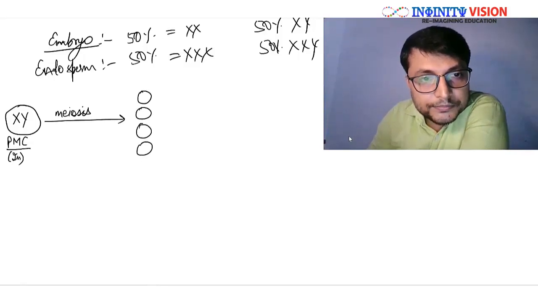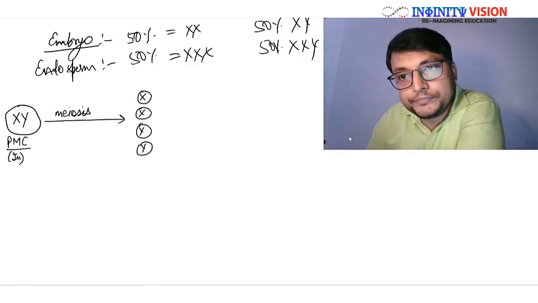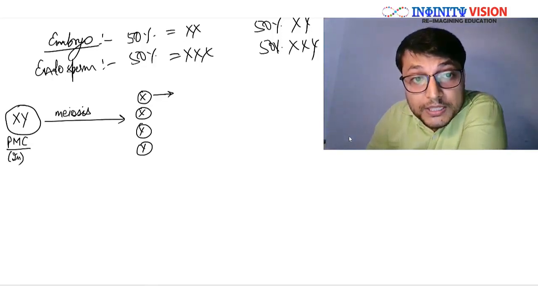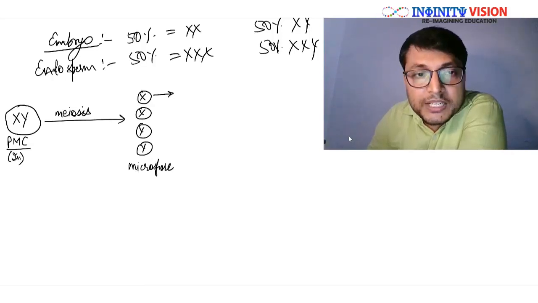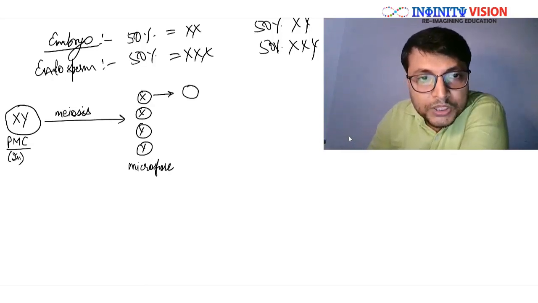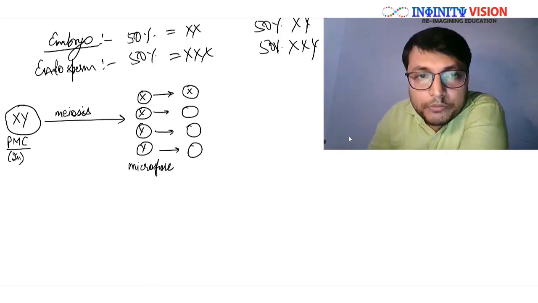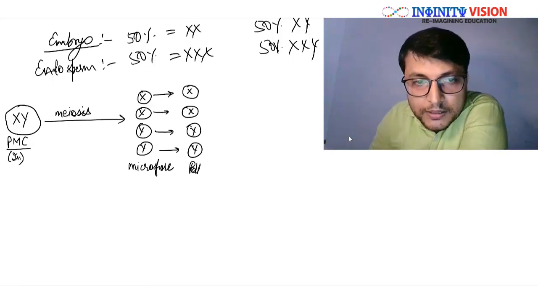4 cells, and of these 4 cells, 2 will have XX, the other 2 will have only YY, correct? Now, each one of these microspores will develop into a pollen grain. So this will become one pollen, this will become another pollen, this will become another pollen, this will become another pollen, right? So this pollen will always have X, X, Y, Y, correct? So this is a pollen grain.